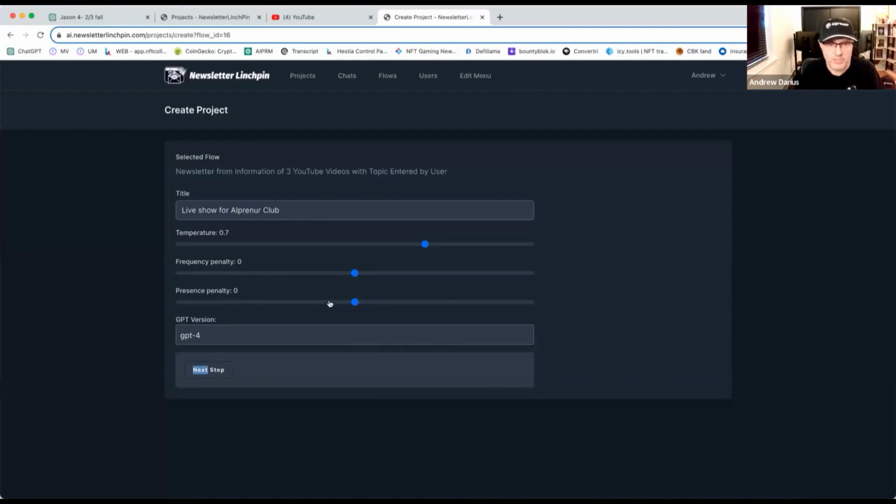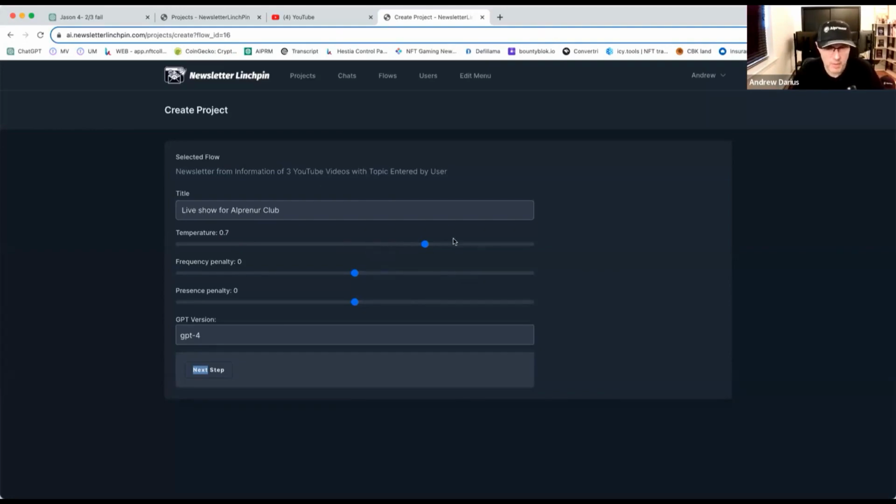Oh guys, here's important. This you don't have in ChatGPT, right? As you see here, you have temperature. This is creativity. So if you want chat to be more creative, you slide up. You can slide less. I find out that for what we are doing for newsletters, around 0.7 works best in most cases, but of course not all cases because not all niches are the same. Across the few niches I tested on, I find that 0.7 is the best. This will be just for this one project. It's not per account, so you can make the same project with different settings and see whatever you like.